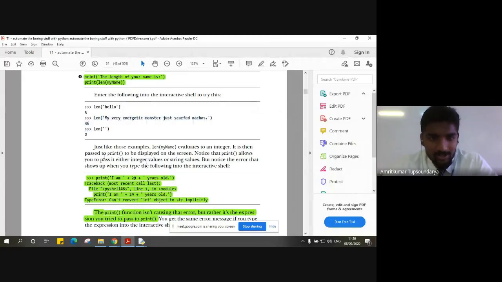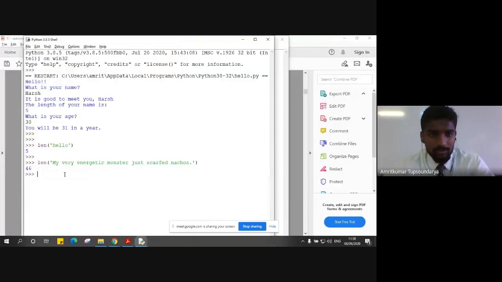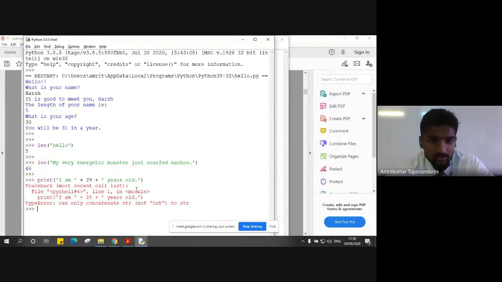Anyways, here we have another statement which can give you an example of how the print statement is going to be different in this case, right? So let me just put this statement in our interactive shell and see how it behaves. We have a print statement with 'I am' in single quotes, plus we are giving 29 as an integer, plus again 'years old' as a string, right? When I execute this statement, it gives me an error. Why? Because you can see that it can only concatenate strings.